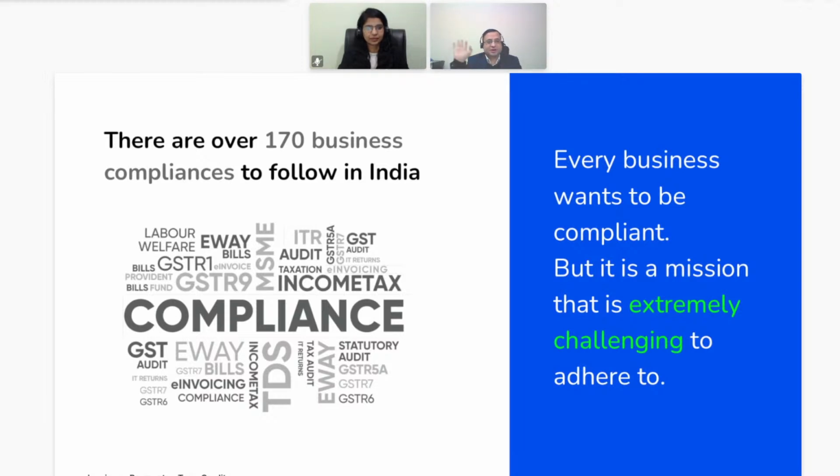The word is statement. The statement would come from the department in DRC-01, and they will ask: this is the recovery amount, this you have mentioned in GSTR-1, your tax liability in GSTR-3B is this much, so for the difference, why should we not issue a show cause notice, why should we not go for recovery proceedings?